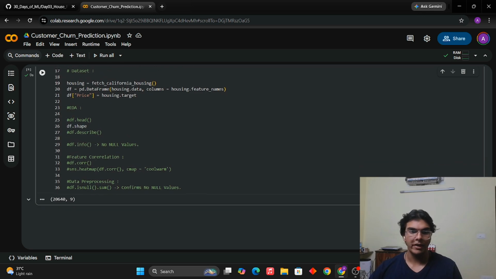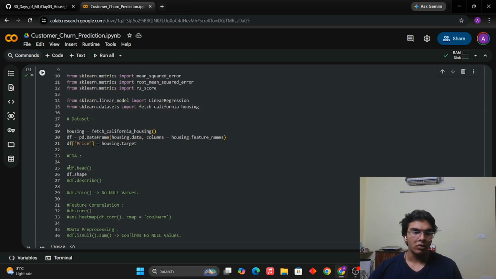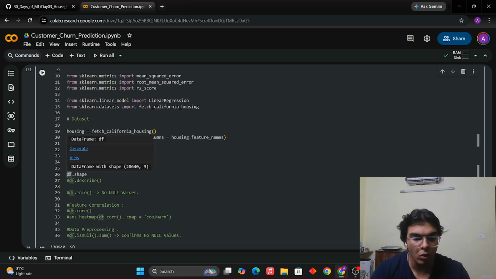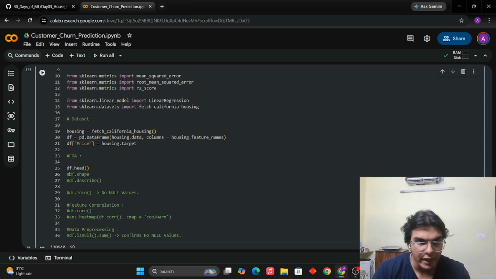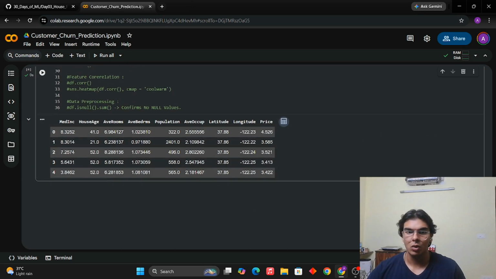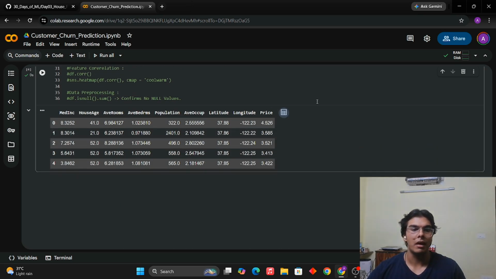I've copied the code somewhere else so that I can show it to you. First of all, we do df.head. It returns the first five rows. This is very typical. When I run this, I will get the first five rows of the data set. Let me scroll down. See, first five rows. Median income, these are the features, all of them. Price I have to predict based on what? Based on all of these features. I have to use all of these to predict price.